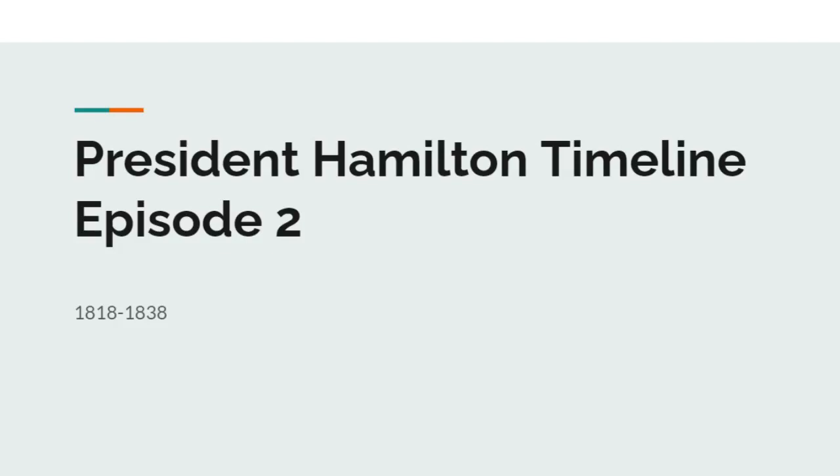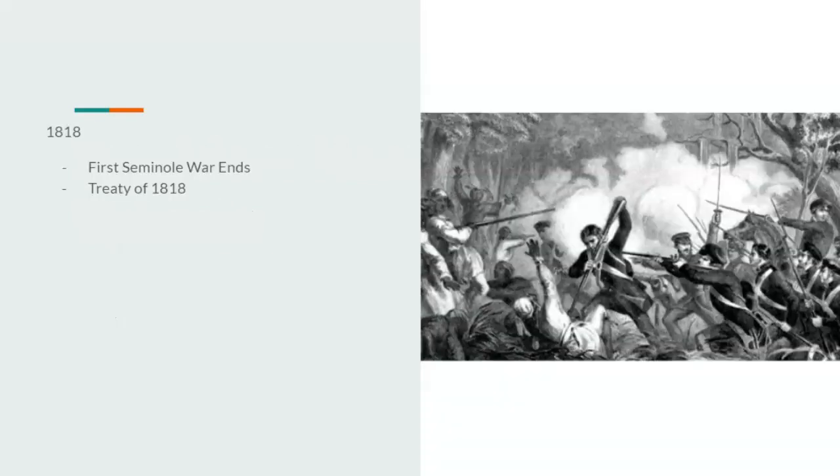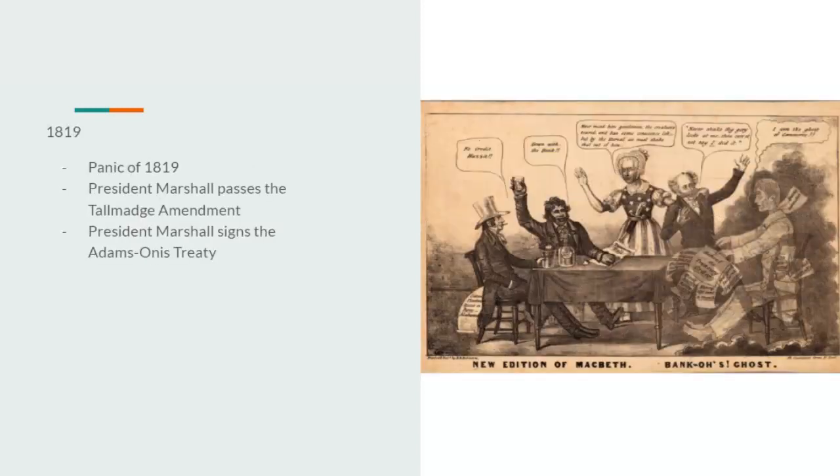Today we're going to be doing the President Hamilton timeline, episode 2, going from the years of 1818 to 1838, so let's get started. In 1818, the First Seminole War would end, as well as the Treaty of 1818, which I'm pretty sure is the one that ended the war. I could be wrong. 1819 we would have the Panic of 1819.